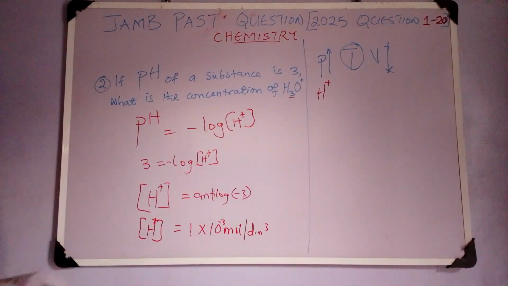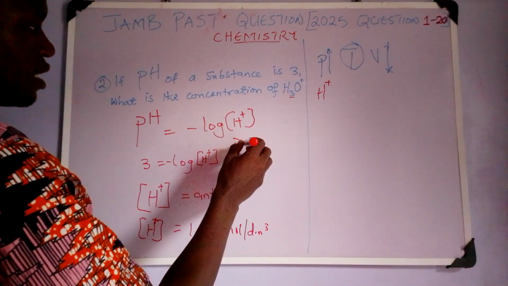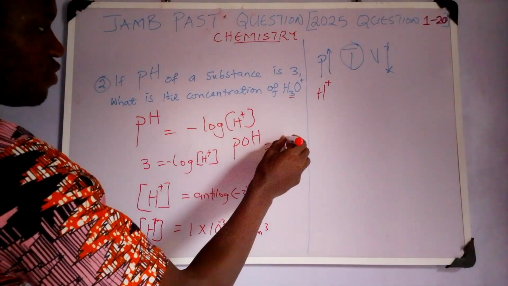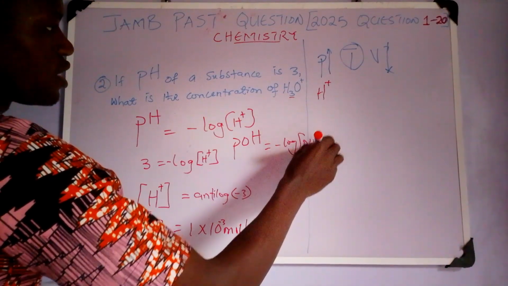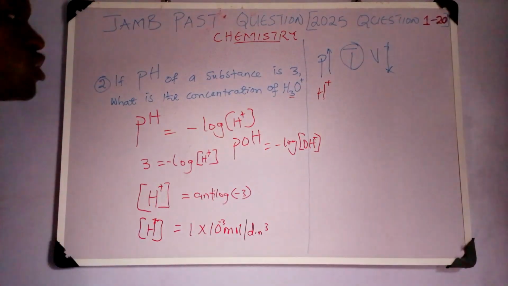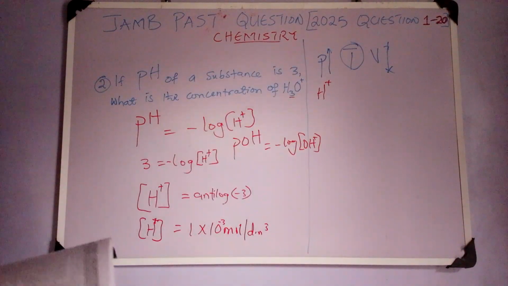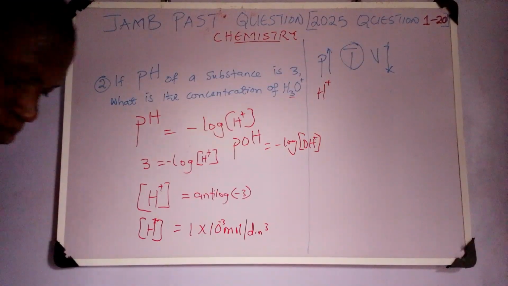In your own year, you may be asked the power of hydroxide ion, which is pOH. The formula is negative log of hydroxide ion concentration. So the same or similar formula. The only thing is that you know what to substitute in your formula. Let's go to the next question.